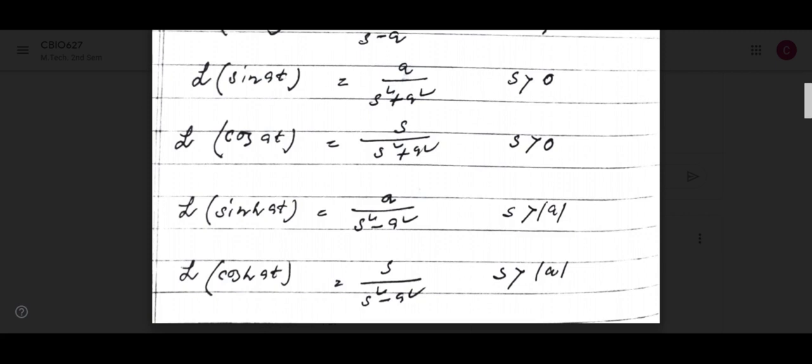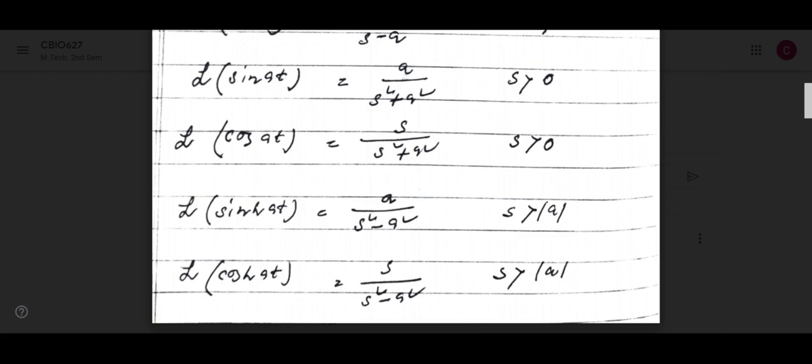The shifting formula we'll learn later. So Laplace transform of f(t) means 0 to infinity e to the power minus st f(t) dt, and Laplace transform of g(t) we can write 0 to infinity e to the power minus st g(t) dt.